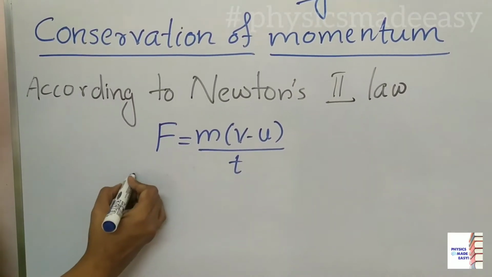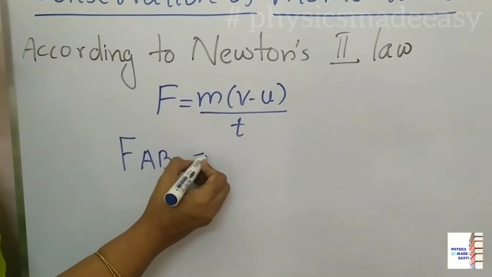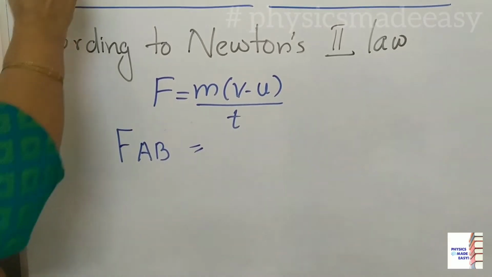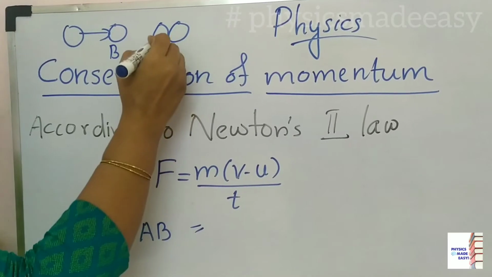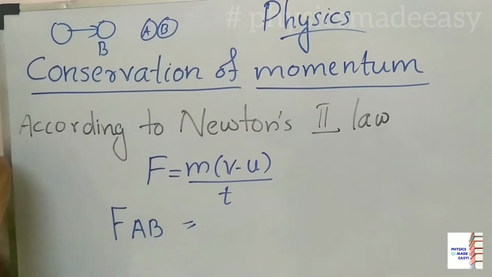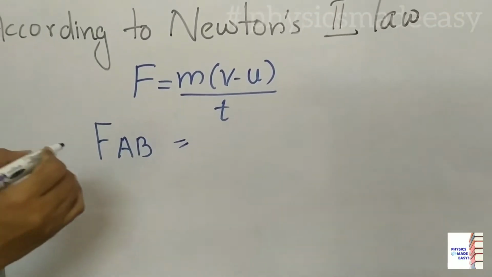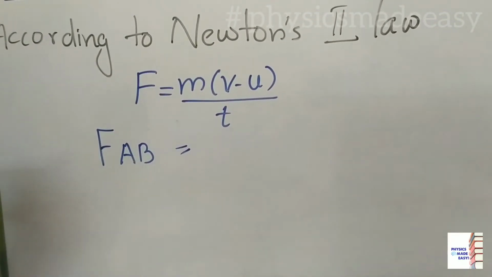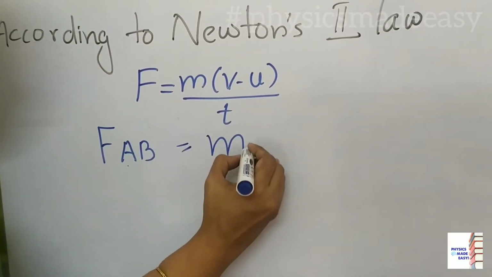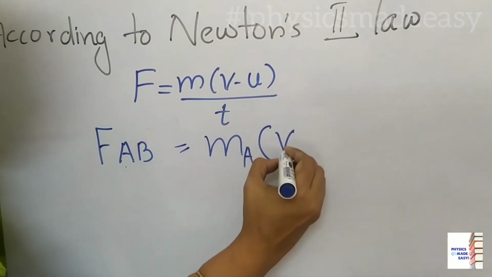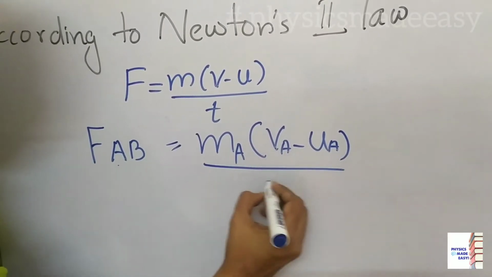Here we have two objects. If these two objects are colliding with each other, the first object A will apply a force on the object B. You can see these two are colliding. So A will apply a force on B, that we write as FAB. How to write the equation? The force applied by A on B is mA into (vA minus uA) the whole divided by t.